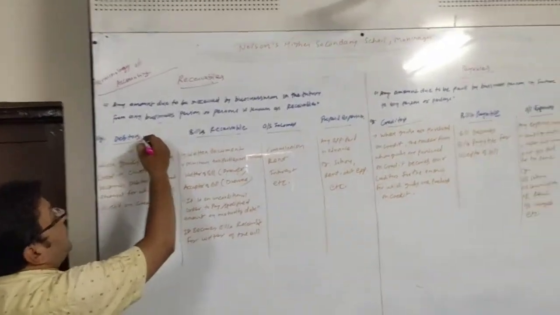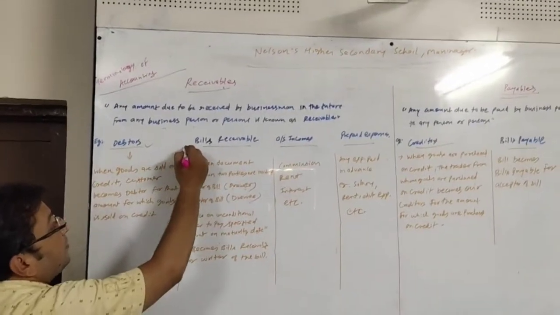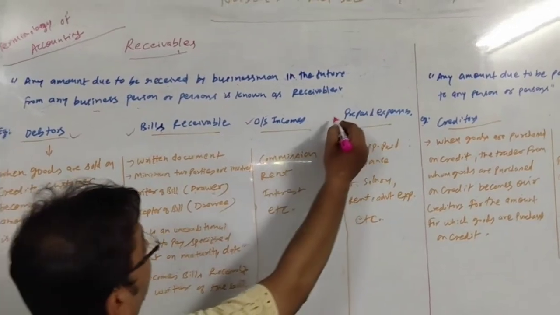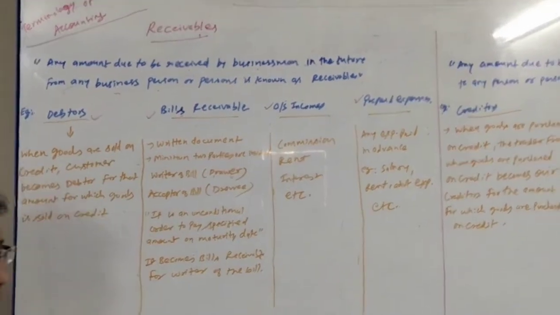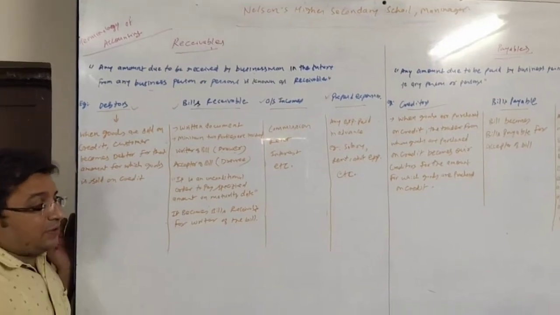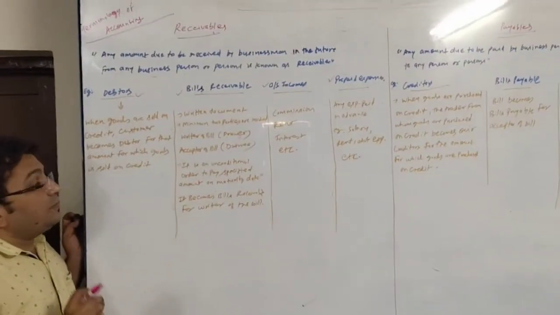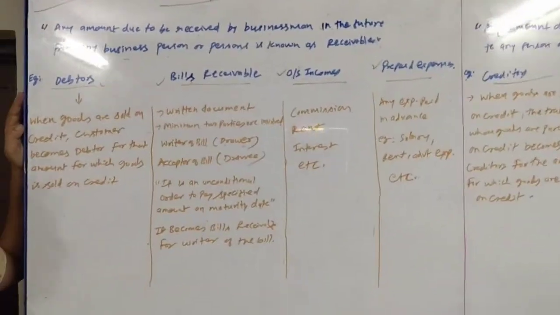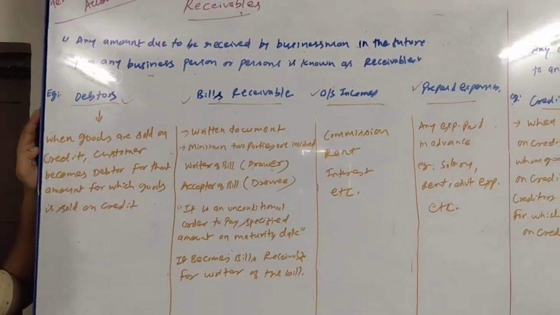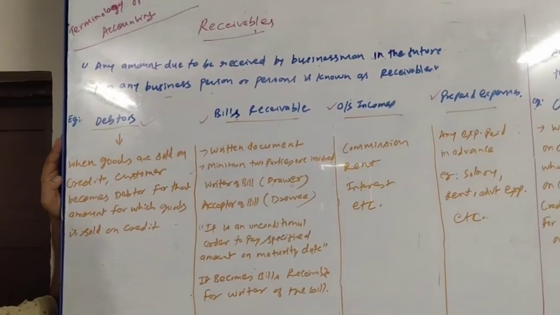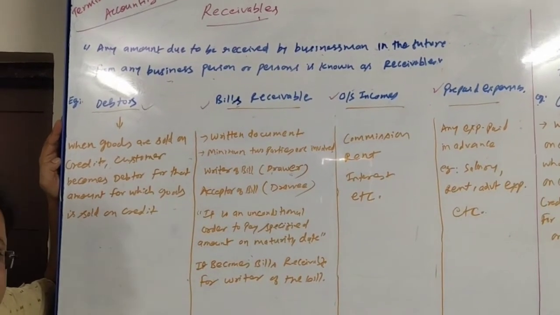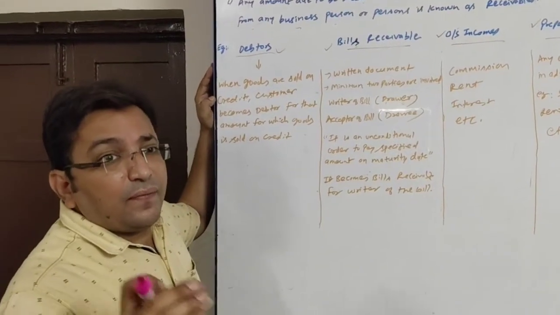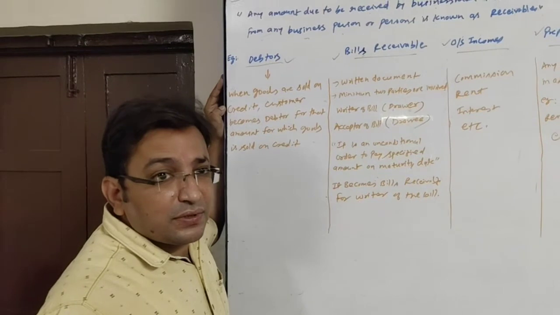What can be the example? Debtors, bills receivable, outstanding incomes, and prepaid expenses. Let us try to understand all these one by one. First of all, talk about debtors. In earlier lectures also we have discussed about debtor. What is debtor? Debtors are the persons from whom amount is to be recovered for credit sale of goods.